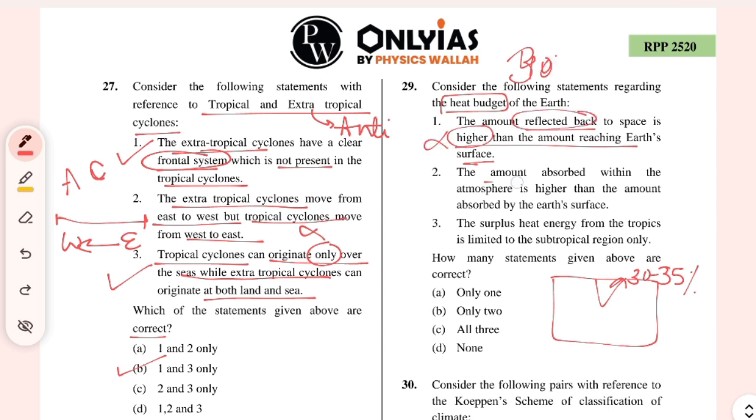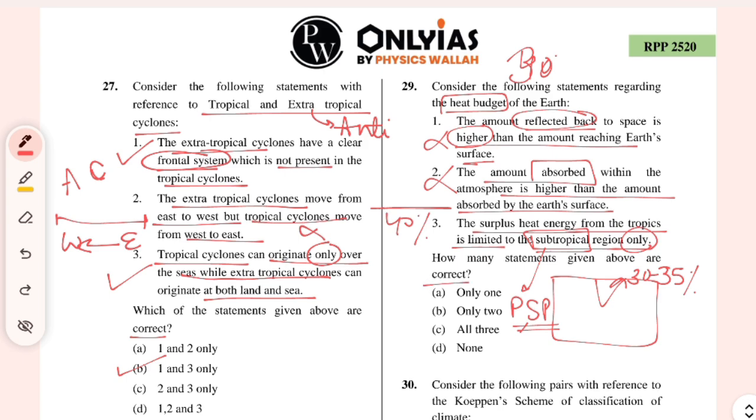30 to 35%, which is reflected back, is higher than the, no, it is not higher, it is very less. The amount absorbed within the atmosphere is higher than the amount absorbed by the Earth's surface. Again, nearly 40% is absorbed by the Earth's surface. Remember this. So this is again wrong. Surplus heat transfer from the tropic is limited to the subtropical region only. No, it is not limited to the subtropical. It is very much transferred to the polar, the subpolar belt also. So the correct is none.